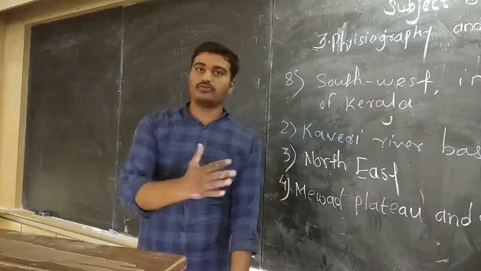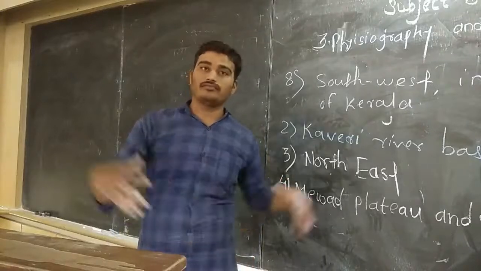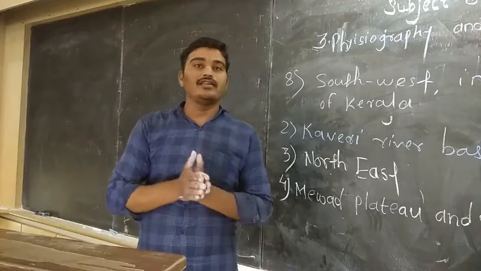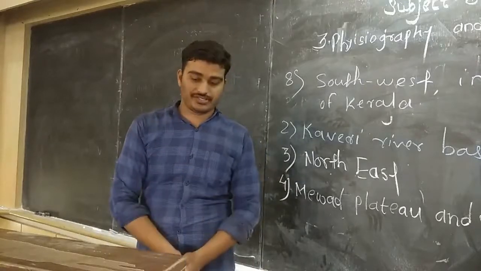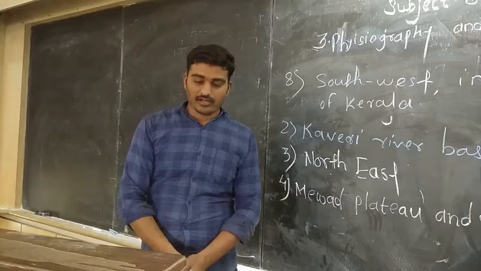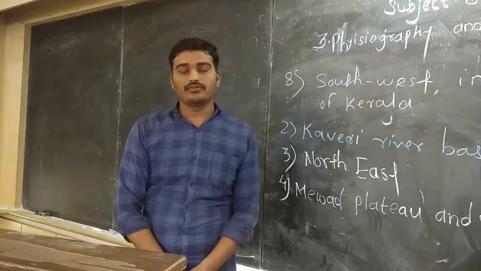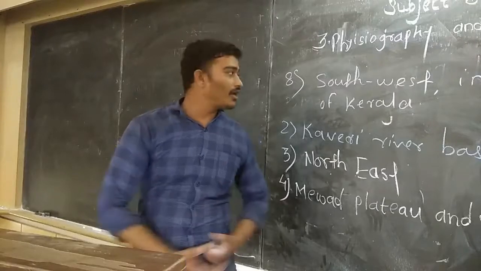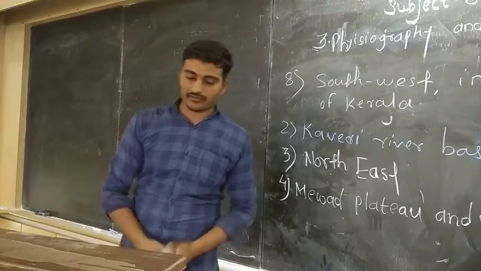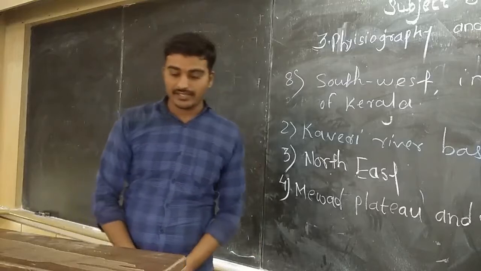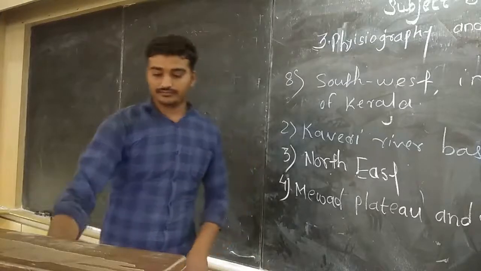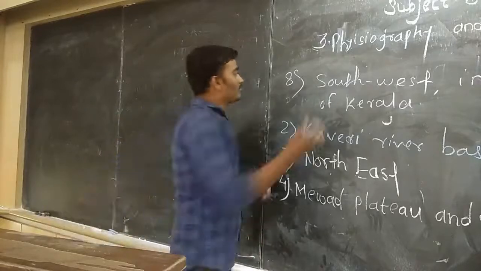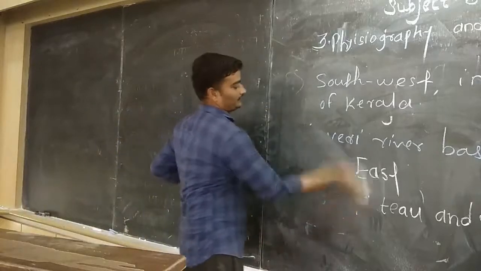They spread maximally in the Konkan area, but we have to tell here in terms of direction. Towards the coastline, towards the west, the Sahyadri ranges spread in Maharashtra, that we already know. So the answer is maximum height spreads westwards.